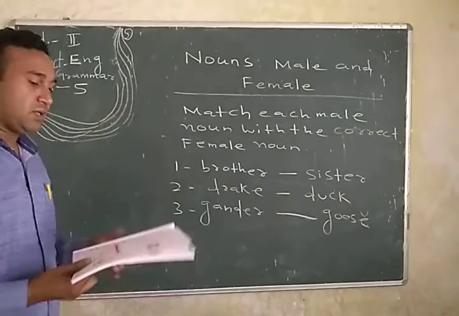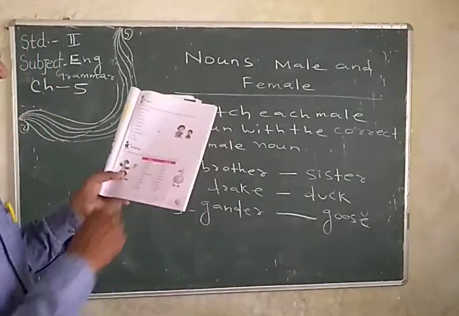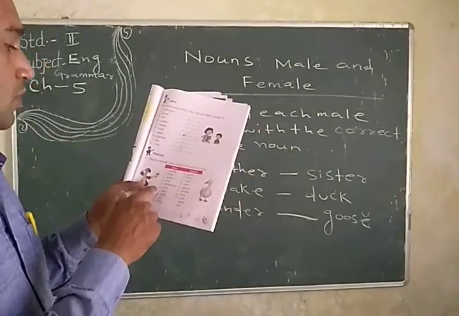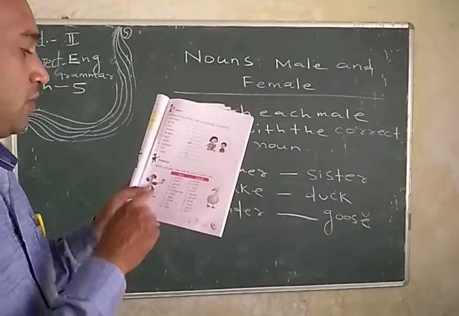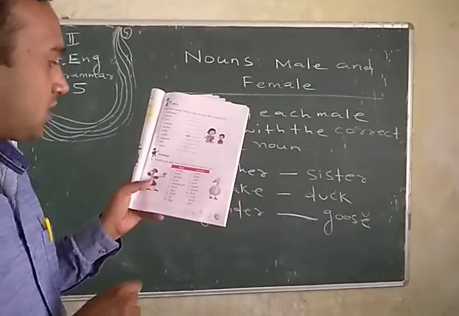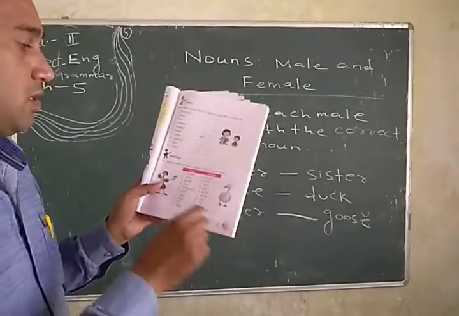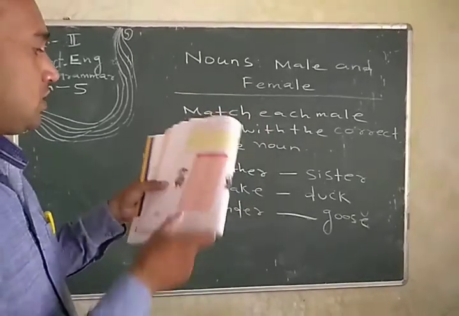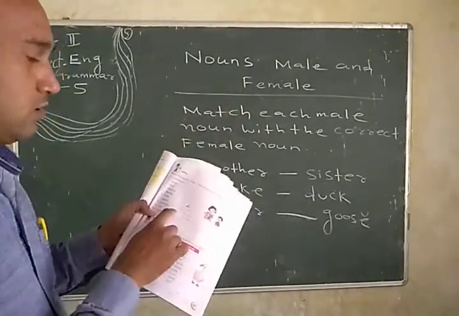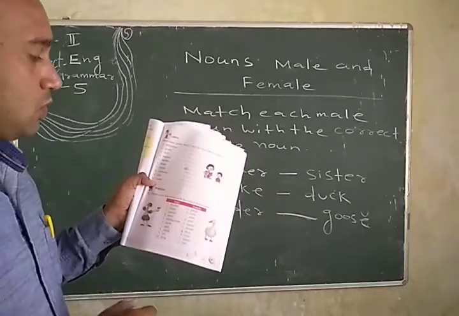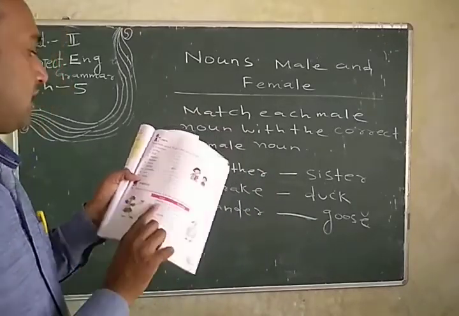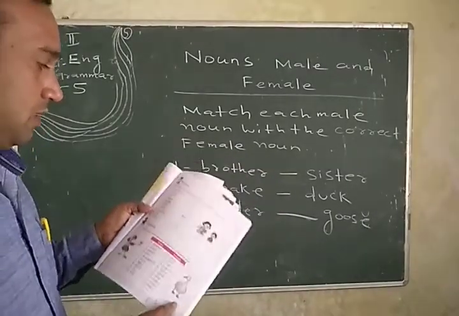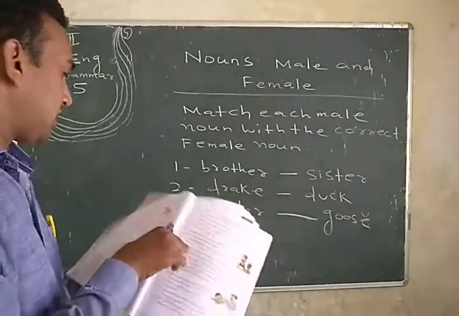Just 1, 2, 3 I am doing with the answer. But 4, 5, 6, 7, 8, 9, 10 you have to do yourself. The rest you have to do yourself. Okay? It's very easy. Find all the words and sentences in this book and do it yourself. So the students complete it.